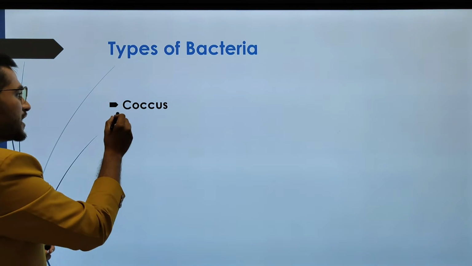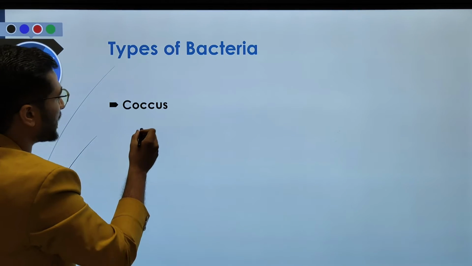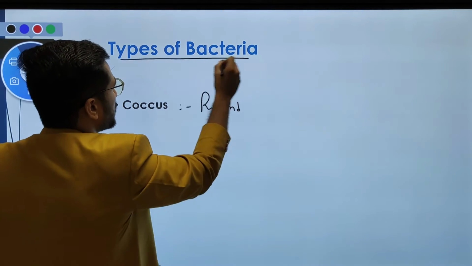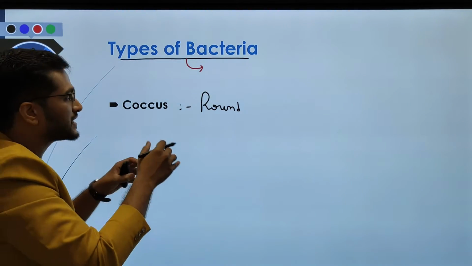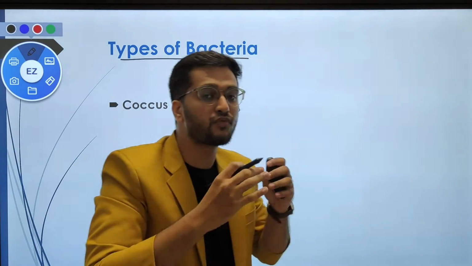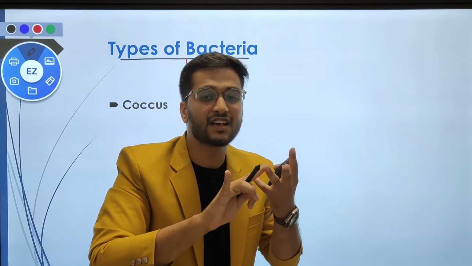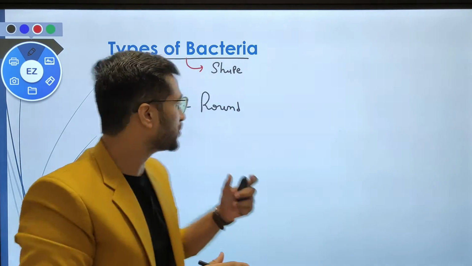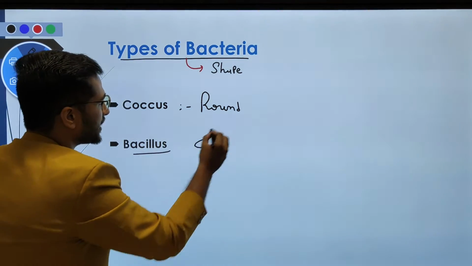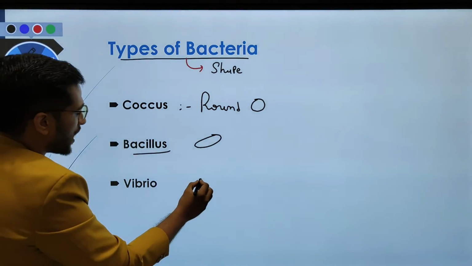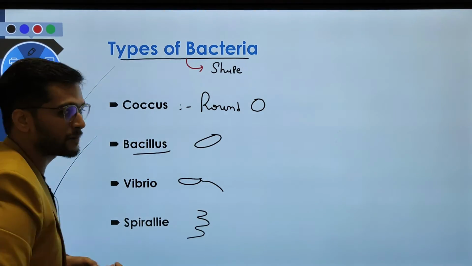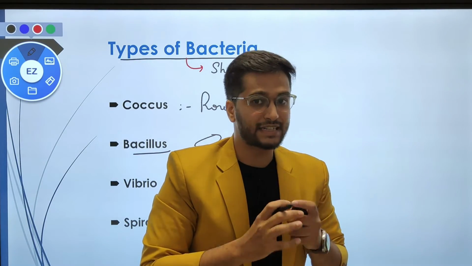So there is the coccus. If the bacteria have a round shape, this is a type of bacteria according to shape. On the basis of shape we can divide bacteria into four headings: coccus, bacillus, vibrio and spirilla. The coccus are round-shaped bacteria, bacillus are rod-shaped bacteria, the vibrio are comma-shaped bacteria, and the spirilla are spiral-shaped bacteria. Is it clear?